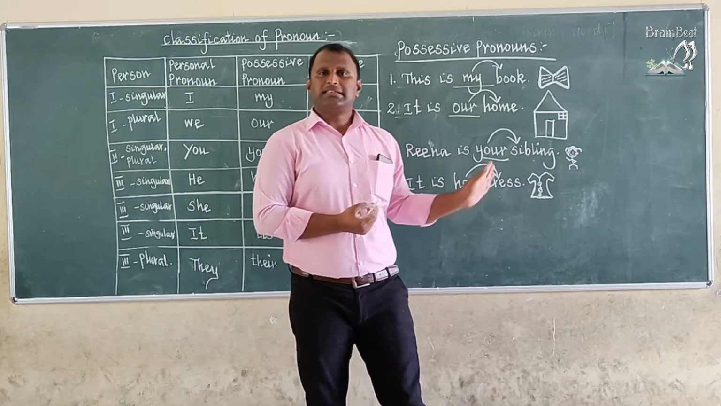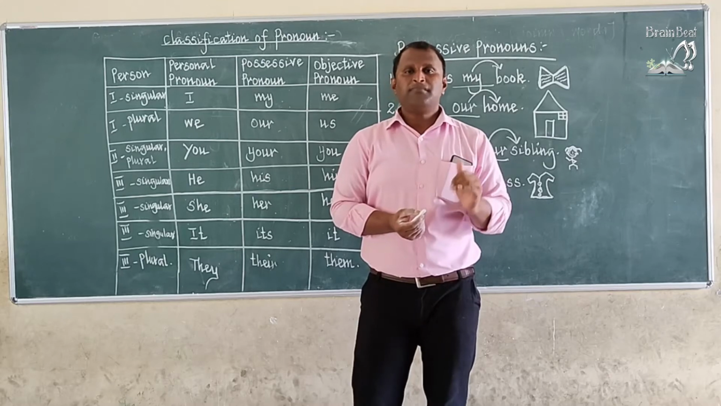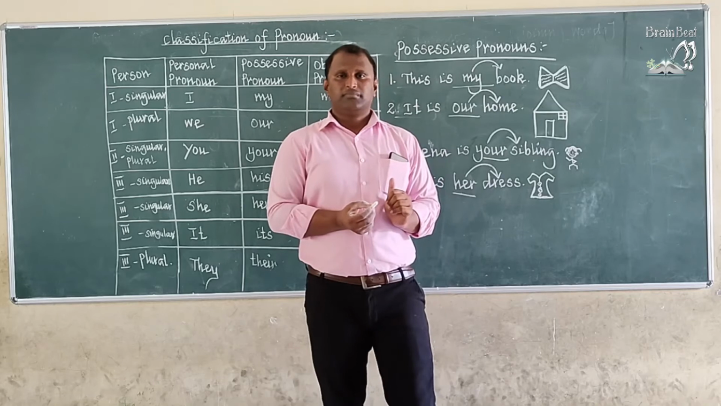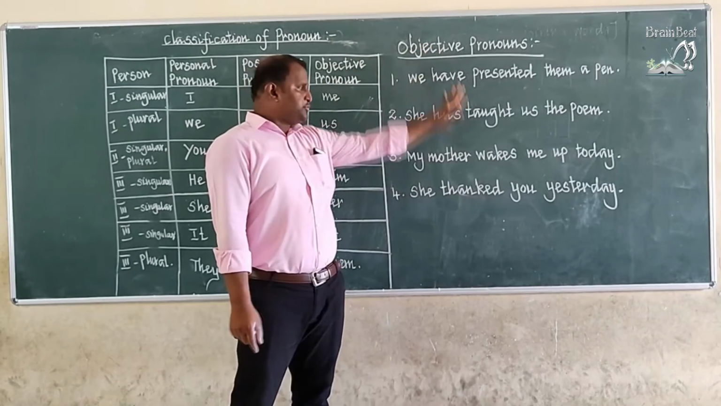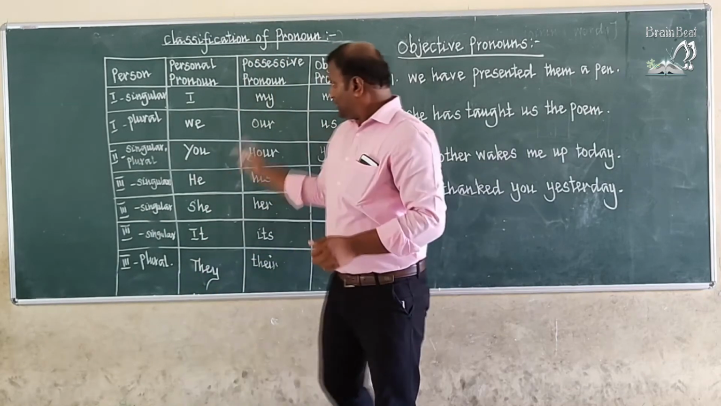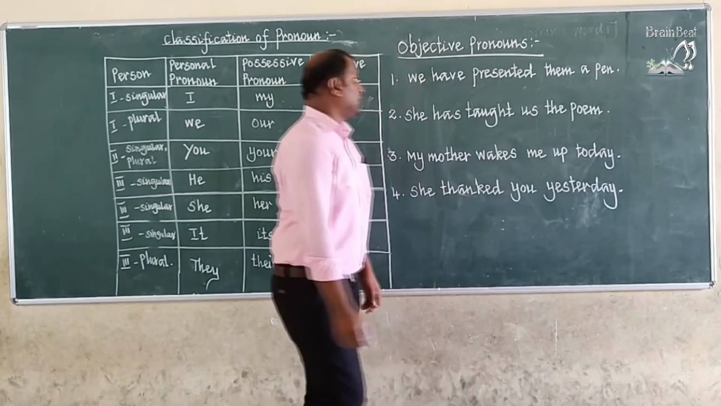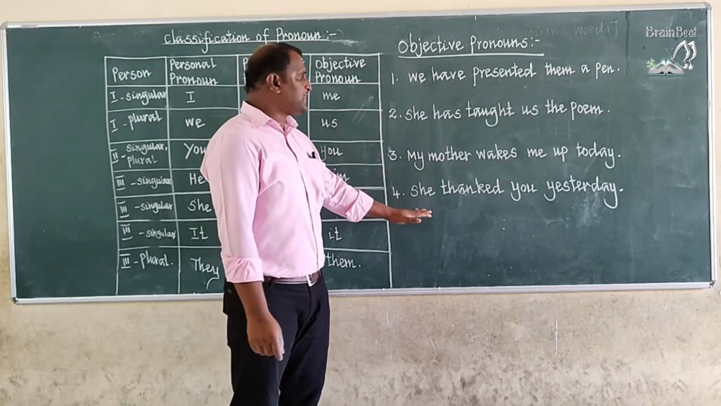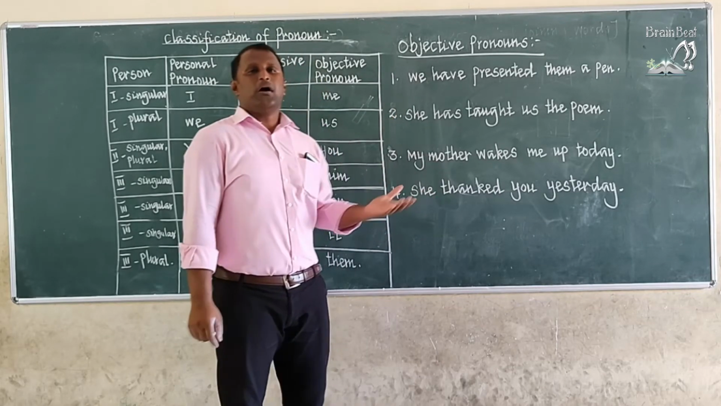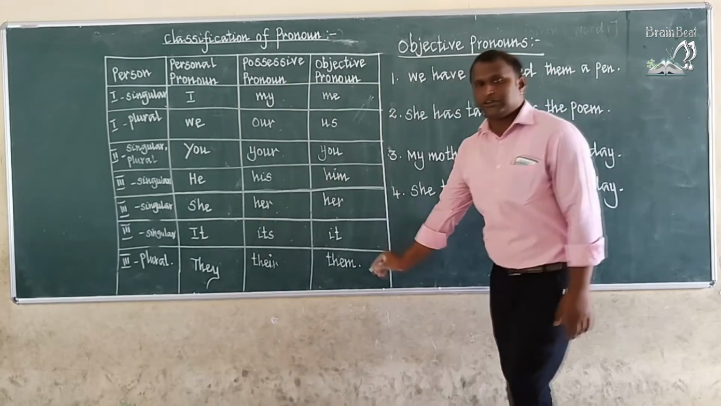Okay, is it clear, children? Possessive pronouns should not be alone. They will come with nouns. Is this clear? I am going to explain objective pronouns. So this is one of the families in pronoun classification. Okay. So I have written some sentences here, children. In all the sentences, there are some objective pronouns. In the first sentence, first let me read what the objective pronouns are.